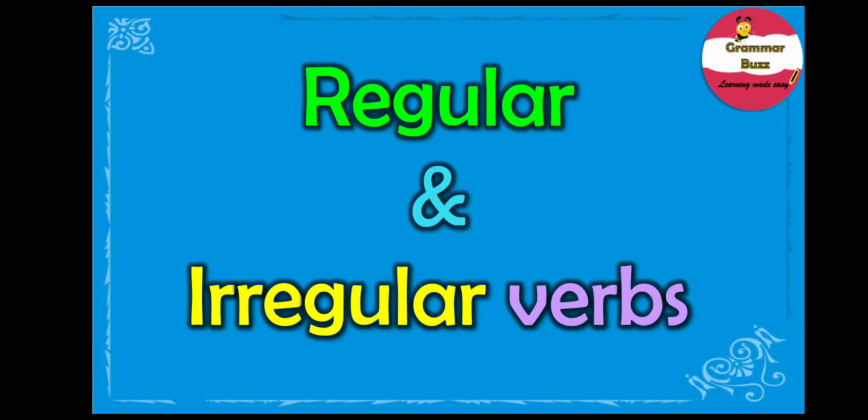Verbs, eh? What would we do without them? Well, not really very much, you see, because verbs are words that describe the action that we do. English verbs can take two forms, you see, regular and irregular verbs. And they are the subject of this video today. Today we are going to learn about regular and irregular verbs.